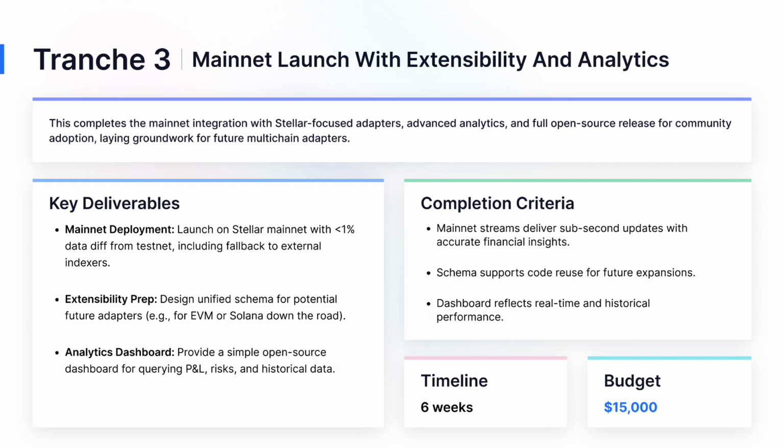Finally, Tranche 3 completes the mainnet launch with Stellar-focused adapters, ensuring less than 1% data difference from testnet and fallback to external indexers. We'll prep extensibility with a unified schema for future adapters, like EVM or Solana down the road, and provide a simple open-source dashboard for querying P&L, risks, and history. Completion criteria: mainnet streams with sub-second updates and accurate insights, schema enabling code reuse, and the dashboard reflecting real-time performance. Timeline: 6 weeks. By the end, Nova will be live and ready for ecosystem adoption.